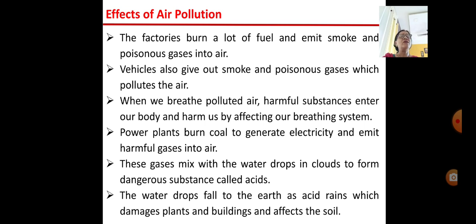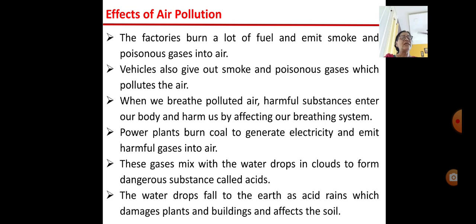And they form dangerous substances that are called acids. So acids are formed because these harmful gases react with the water in the clouds, and when the rain falls, the same acid produced in the clouds by mixing with the dangerous gases and chemicals falls down with the rain, and that we call acid rain, children.